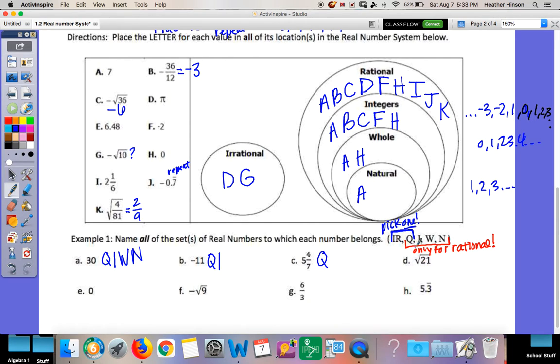Okay, D, square root of 21. Do I know the square root of 21? No. So that is going to be irrational. If it's irrational, it is nothing else. So we are done.